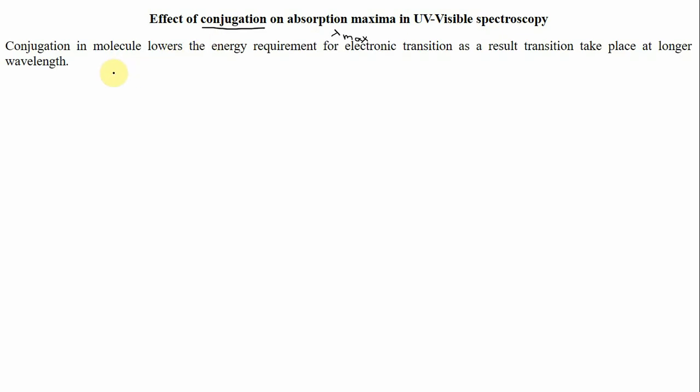Now, the presence of conjugation in a molecule always results in a lower energy requirement for electronic transition. Since energy and wavelength are inversely proportional to each other, in the presence of conjugation the absorption takes place at a longer wavelength.